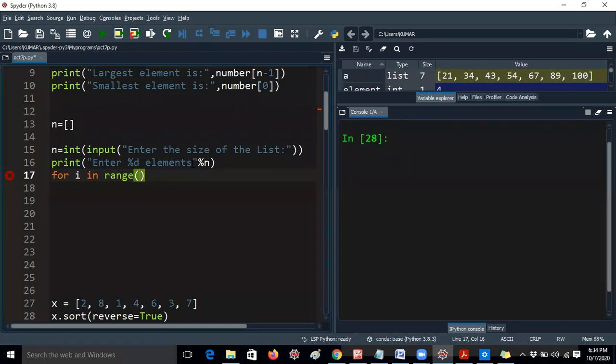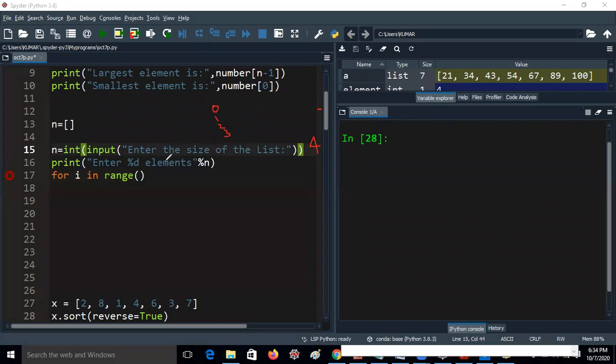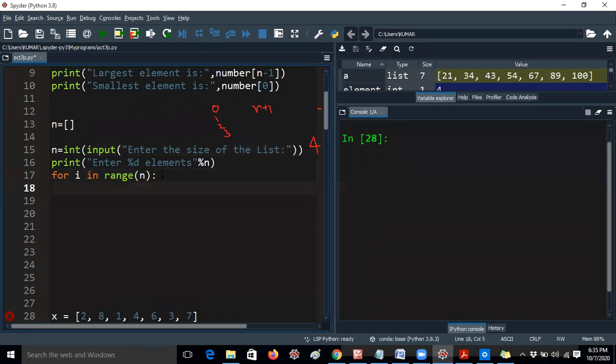For example, if I am giving n, what will happen? If I am giving 4 elements, for i in range of 4 means it will take 0 iteration, 1 iteration, 2 iteration, and 3 iteration also. Then you can give for i in range of n only. For example, if you are giving n plus 1 and you are giving 4 elements, it will ask for 5 elements. So here you have to give n only. Then you just write the program like this and just give enter. You no need to add a colon also, it will get added automatically.